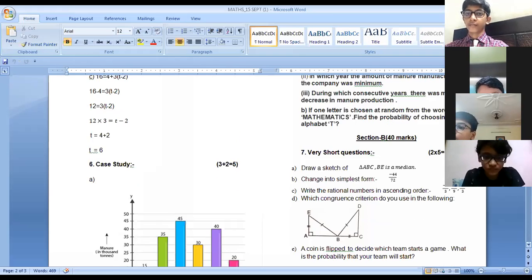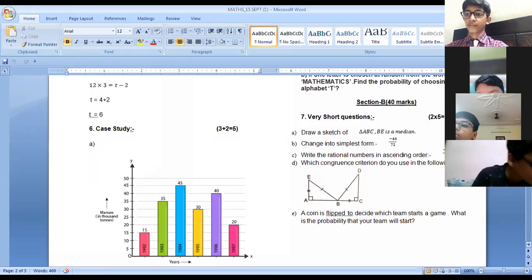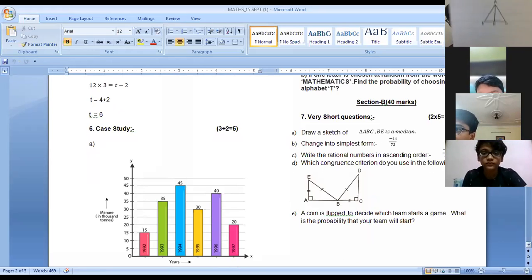Very short questions. Draw a sketch of triangle ABC, and BE is a median. Vansh Goyal, if you are telling me the answer of the B part, then the answer is wrong. It should be minus 11 by 18. It should not be 11 by 18. No, Athar, we are wrong here.